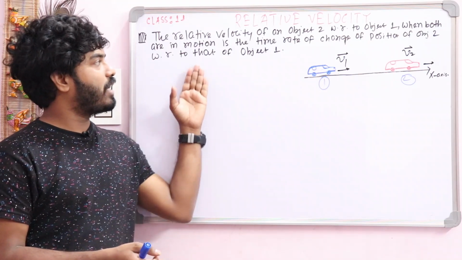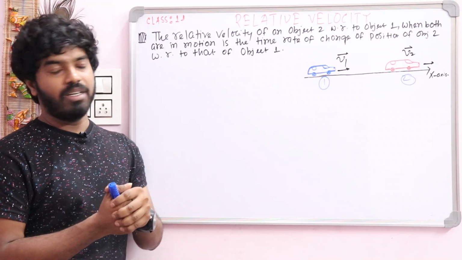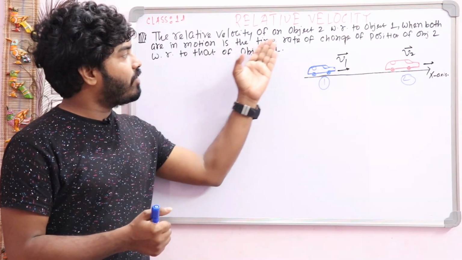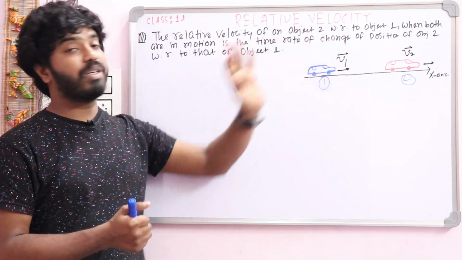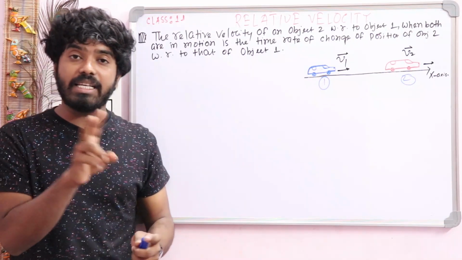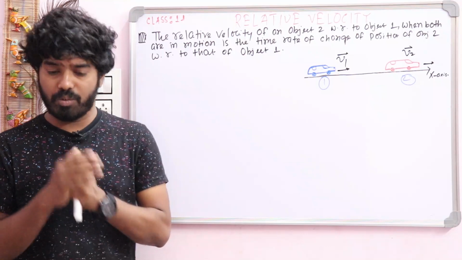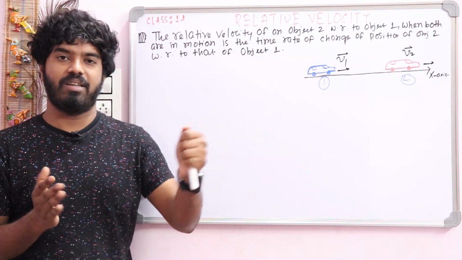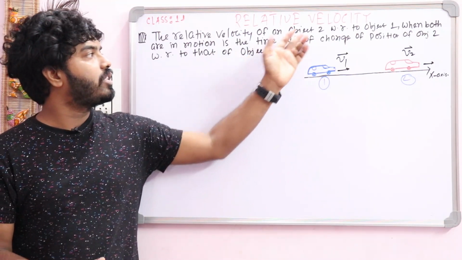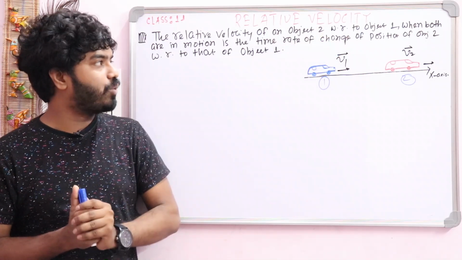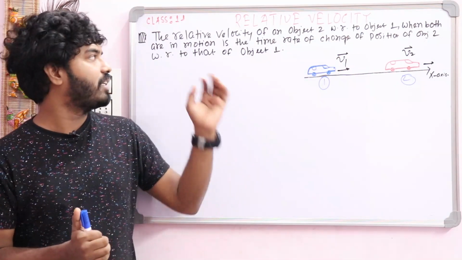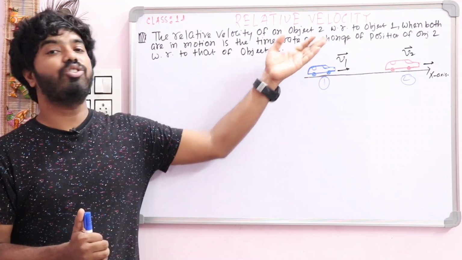So first of all, you have to write down the definition of relative velocity. The relative velocity of object 2 with respect to 1. You just think, relative means there are always two objects, one with respect to another. So here, the relative velocity of object 2 with respect to object 1 when both are in motion is the rate of change of its position.